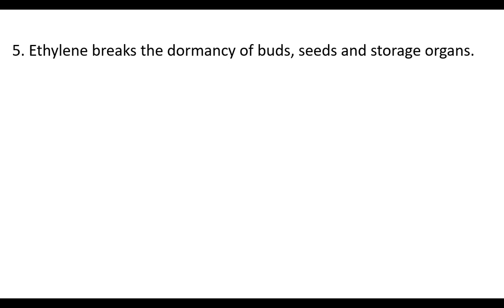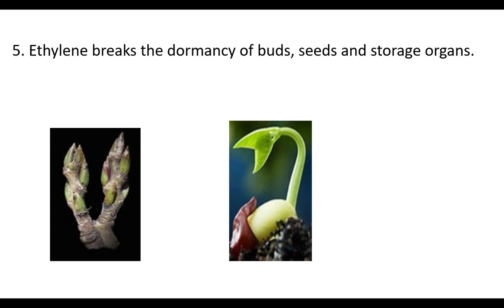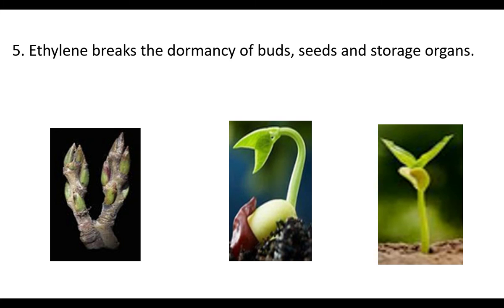After the completion of dormancy, the seeds germinate and the buds develop. Ethylene breaks the dormancy of seeds, buds and storage organs, so the buds grow and the seeds germinate. When ethylene is sprayed on buds and seeds, it breaks dormancy and the buds will grow immediately.